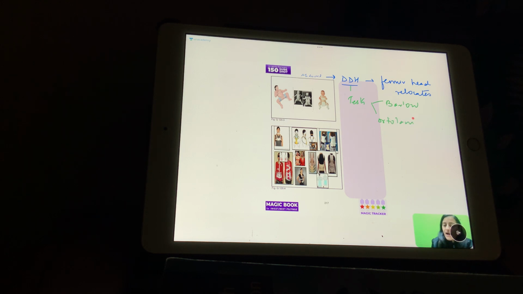Barlow's and Ortolani's. How do we remember what is Barlow's and what is Ortolani's? Barlow is like bahar lo. Kisko bahar lo? Femur head ko bahar lo. What takes the femur head out of the acetabulum? That means it gets dislocated. It is adduction. So in Barlow's, it is the adduction that is used. The thigh is adducted. So remember Barlow and Bad. So you can remember that in adduction, the femur head goes out. Ortolani is like Andarlani, get the femur head in, and that is in the abducted position. So here we use the abducted position to relocate the femur head.